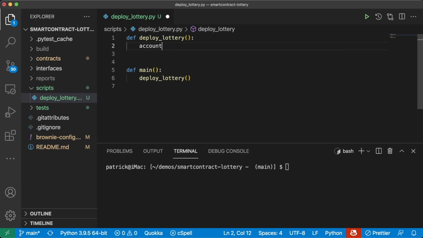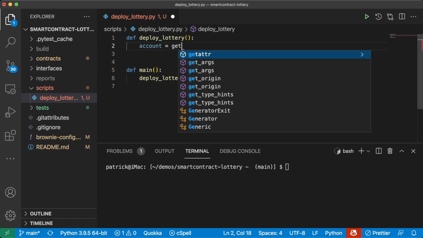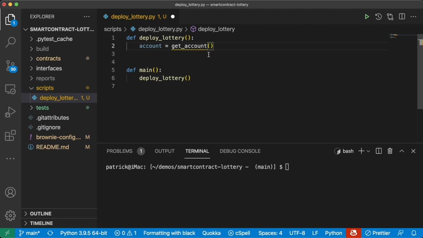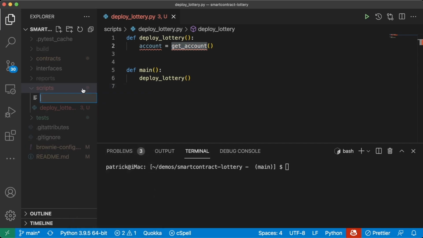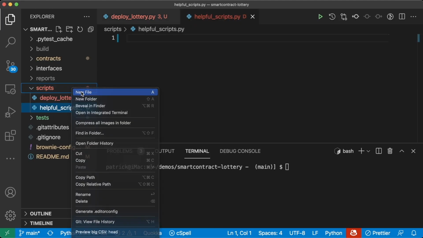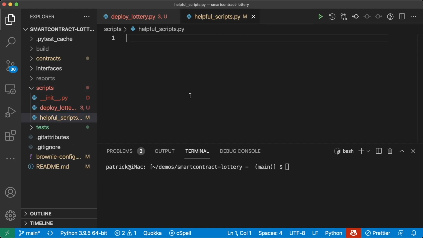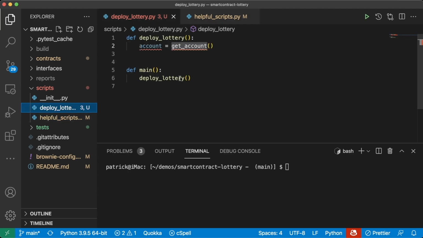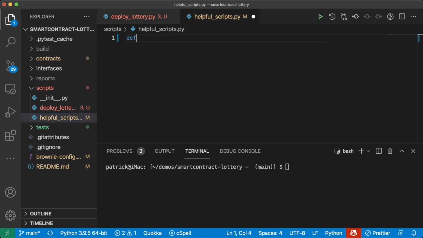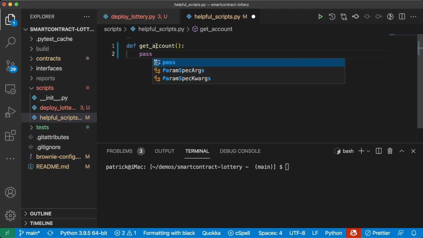So we'll do account equals, and we've been using this get_account function for some time that we've been adding in a helpful scripts section so that it can pull from a real testnet or from a local development environment if we like. To do this, of course, let's create our new helpful_scripts.py. We'll create our __init__.py so that Python recognizes it as a package. And in here, we'll create a new function, def get_account. For now, we'll just have it pass.